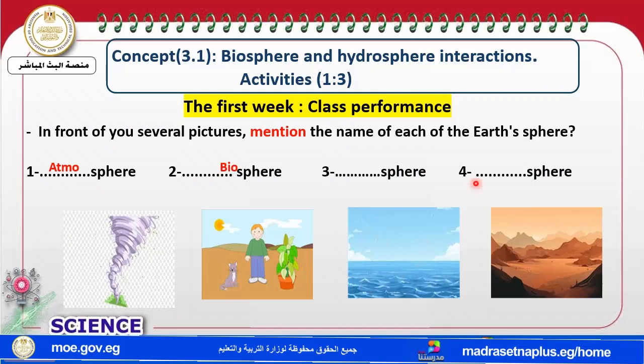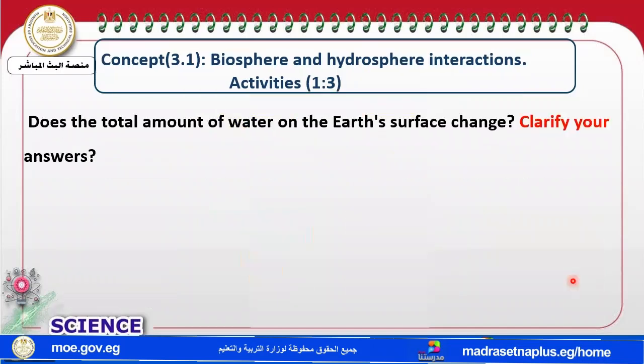You can find water, so it's the hydrosphere. Finally, what is this? It's rocks and mountains, so it's the geosphere.